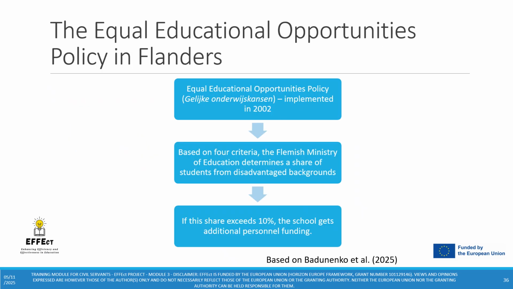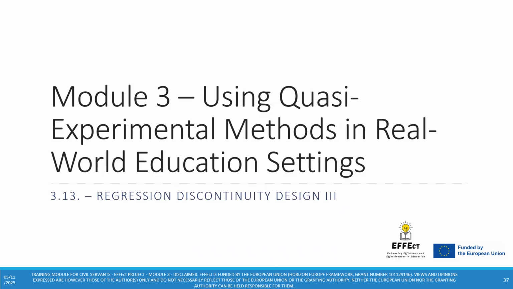In the article, the researchers analyzed the Equal Educational Opportunities Policy in Flanders, which was implemented in 2002. Based on 4 criteria, the Flemish Ministry of Education determines a share of students from disadvantaged backgrounds, and if this share exceeds 10%, the school gets additional personal funding.